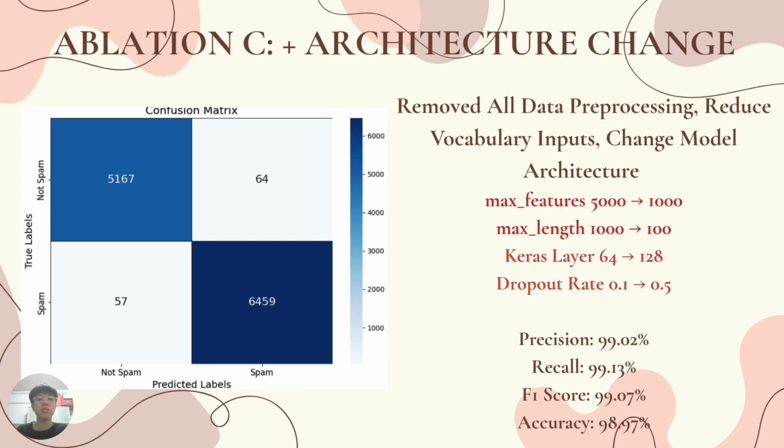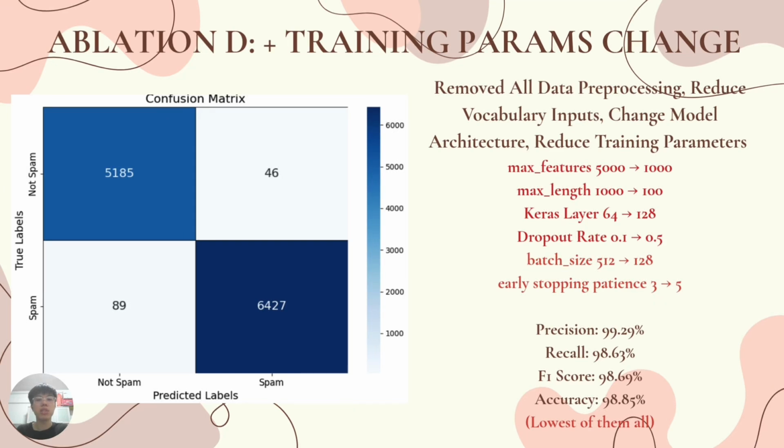Now to ablation C, which includes model architecture changes to the model. I increased the LSTM layer from 64 to 128, which also increased the computation of the model, and the dropout rate from 0.1 to 0.5, increasing the percentage of words being ignored in the model when the test is running. Lastly, ablation D, which added training parameter changes into the model. Here, I dropped the batch size from 512 to 128 to increase updates per epoch when it runs, and increased the early stopping patience from 3 to 5, allowing the model to train more before being stopped.